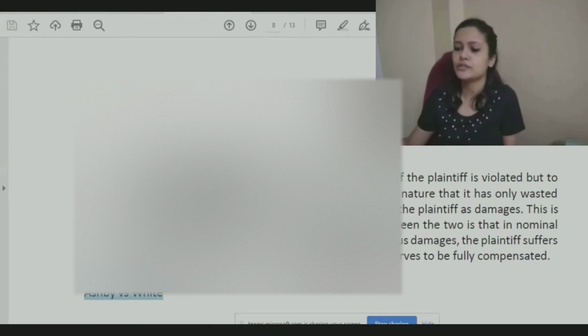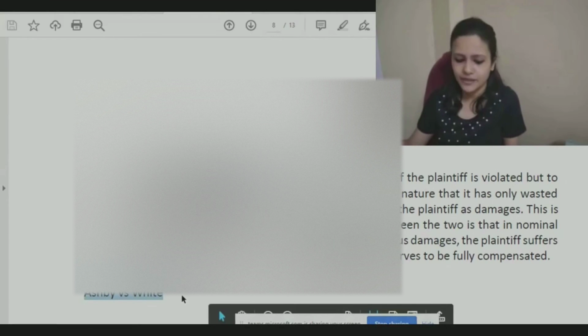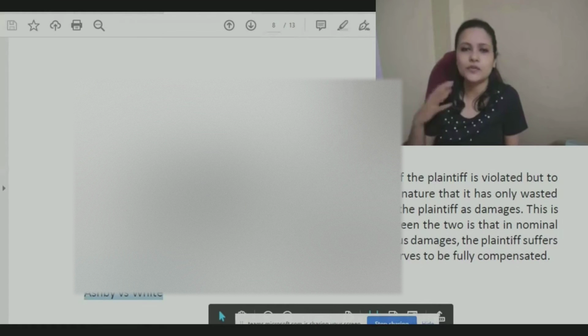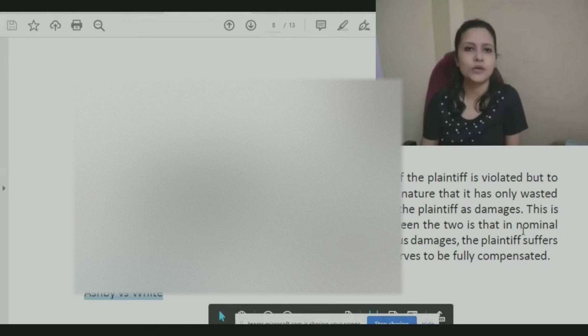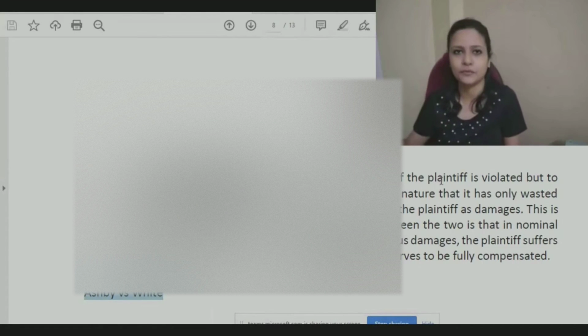That means injuria sine damno is where Ashby versus White case falls, where the person suffered very less loss. It was only that his legal right was being violated. He was not allowed to give his vote, even though he was a qualified voter.